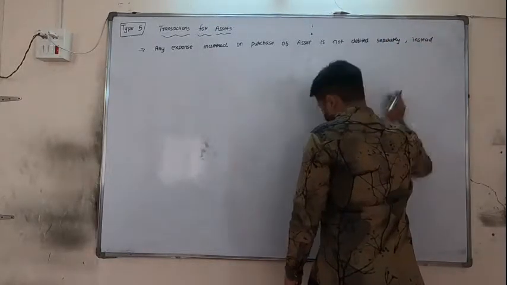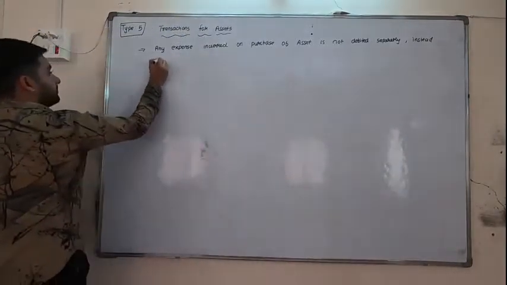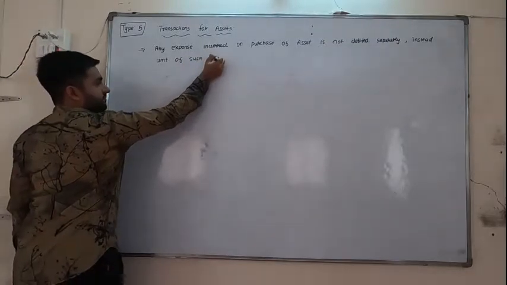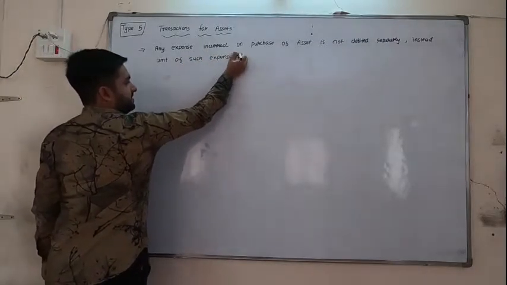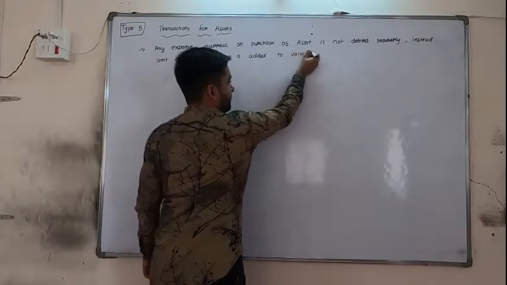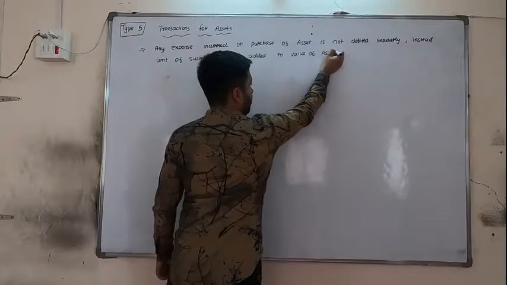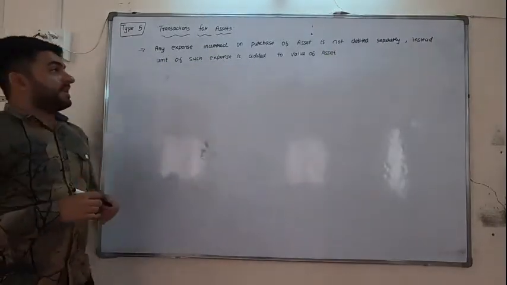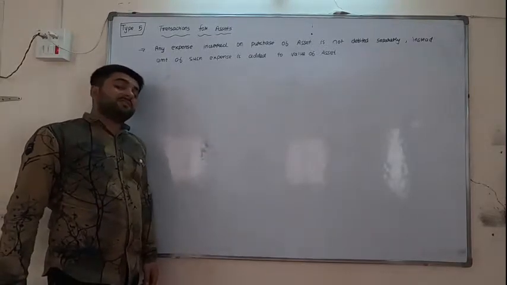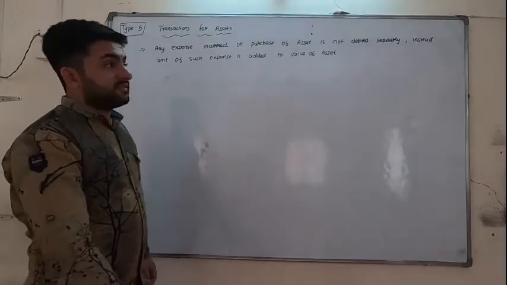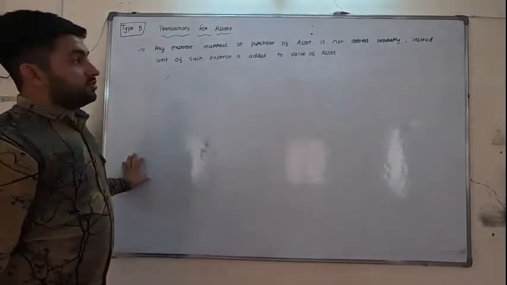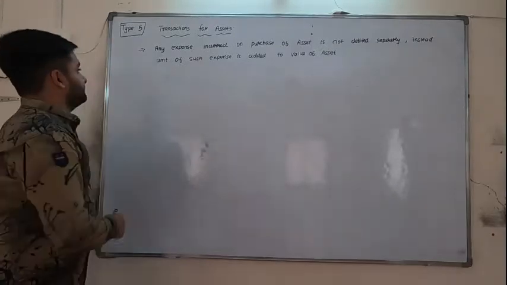Instead amount of such expense is added to value of asset. So any expense incurred on purchase of asset, suppose stamp duty, then we will not write stamp duty account debit. Brokerage, then we will not write brokerage account debit. That expense is added to the value of asset.